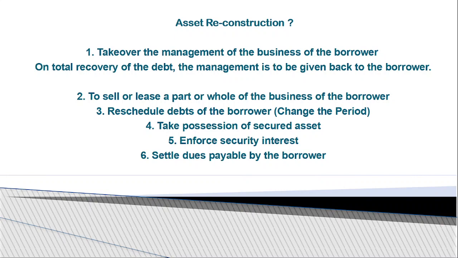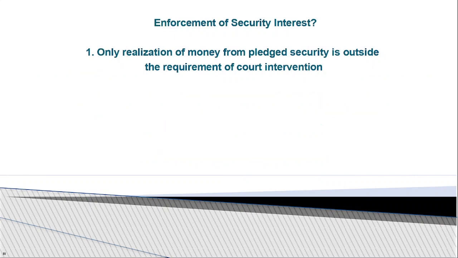They take possession of the security. Earlier everything was controlled by the borrower, now everything will be under the reconstruction company. Enforcement of security interest means they settle the dues payable by the borrower. Realization of money from a pledged security is outside the requirement of court intervention.